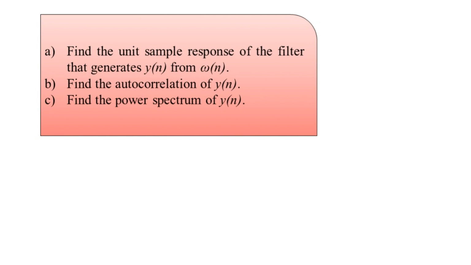As discussed, we have the autoregressive process of the first order, so we can imagine the filter function, generally represented in the z domain by H(z). H(z) for the given random process y(n), generated after filtering the white noise with the first order filter, is mathematically of this form: H(z) = 1 / (1 - a·z^-1). This is the representation in the z domain.